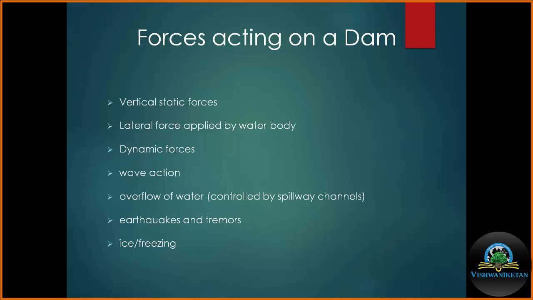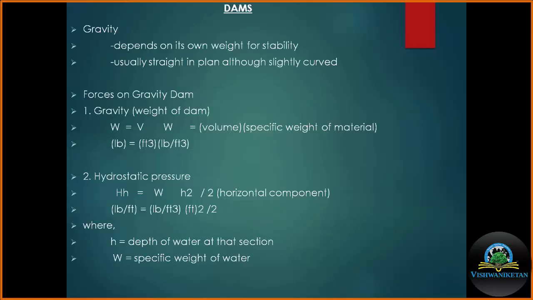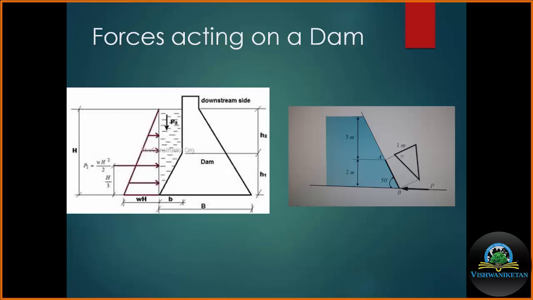The most important force on the dam is the vertical force, which is also considered as the self weight of the dam. The second important force on the dam is hydrostatic pressure, which is due to the impounded water. This pressure will be different from the base to the top. At the base, this hydrostatic pressure will be maximum. As we move towards the crest of the dam, this pressure will decrease.